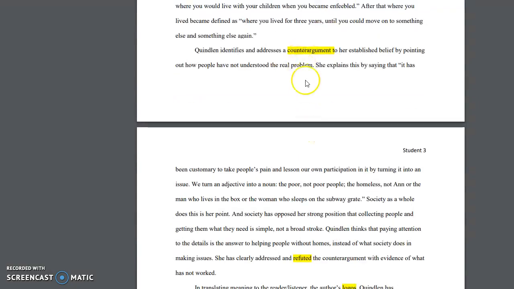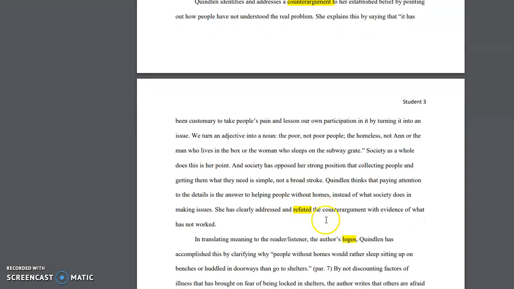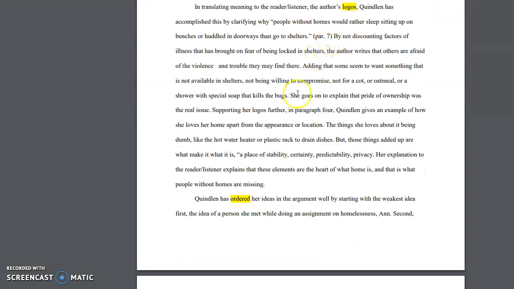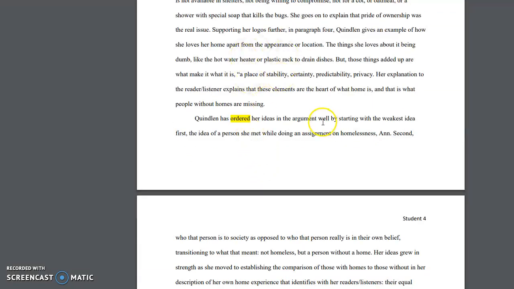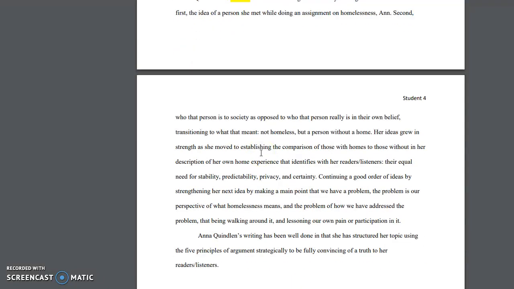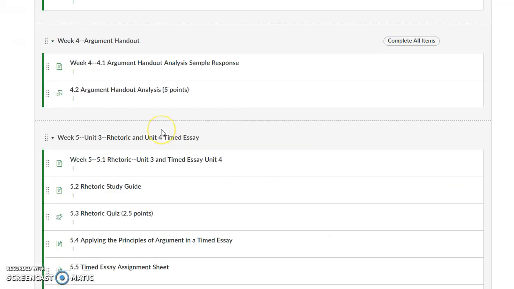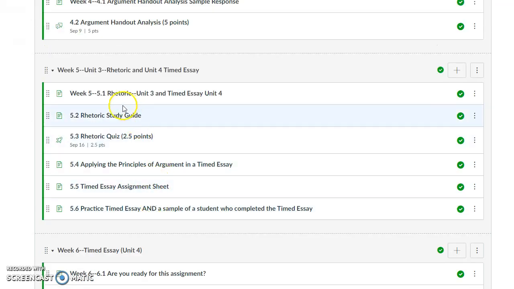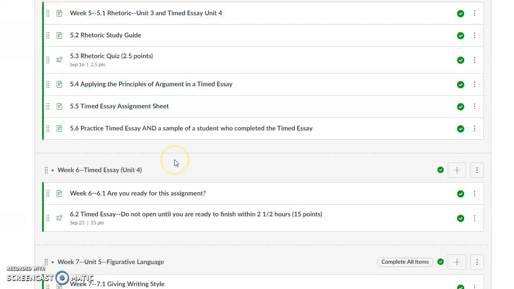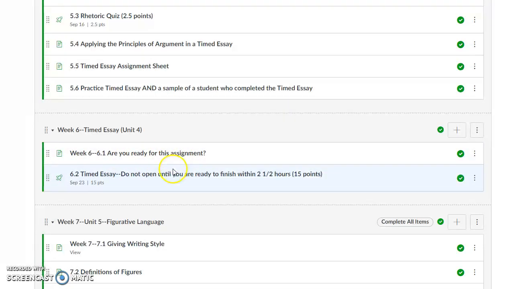So we have to talk about counterargument and refutation. And ethos, pathos, logos, she talked about the other two a little higher up, as you saw, and then the order of ideas. So this assignment is worth a lot more points. So that's why we have a practice essay, and we have lots of discussion about how to do this with the argument handout. So then by week 6, you're going to get a whole new article, and you're going to take the timed essay